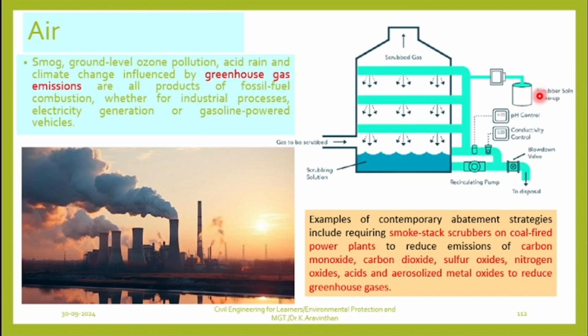Can you see a scrubber solution make-up? The other solution will be pumped in and the pH will be maintained. Now this gas, finally when it gets contaminated, will be taken to disposal. These kinds of gases can be eliminated by what process? Smoke stack scrubbers. This kind of scrubbers should be there in all industries.